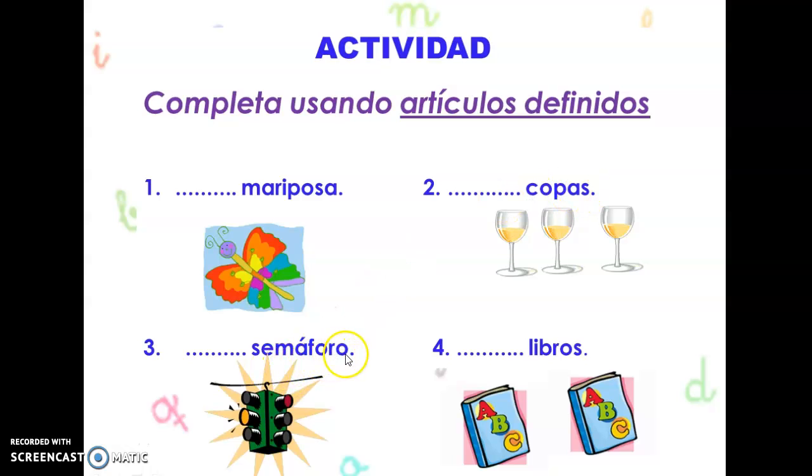Semáforo ends in O, and it's just one, so we need to use only one article. The only one possible will be el semáforo, the street light. And here, books, more than one, we see 2, and we know that it's a masculine noun, so it's gonna be los libros. So la mariposa, las copas, el semáforo, los libros.